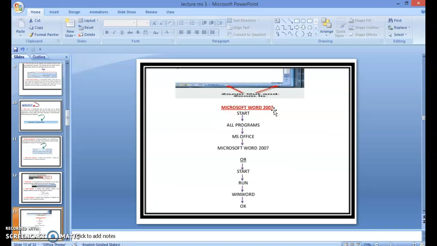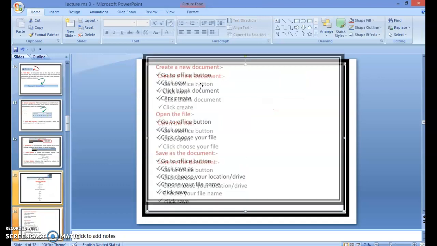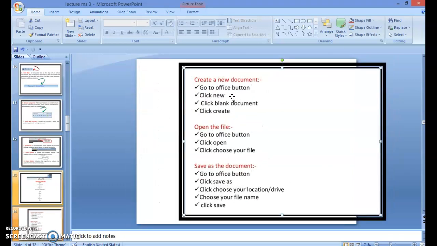Microsoft Word 2007. First of all, we go to the Start button, then All Programs, then MS Office, then Microsoft Word 2007, or Start, Run, WinWord and OK. Create a new document. Go to Office button, click New, click Blank Document and click Create. Open the file: go to Office button, click Open, click Choose your file. Save as a document: go to Office button, click Save As, choose your location, choose your file name and click Save.